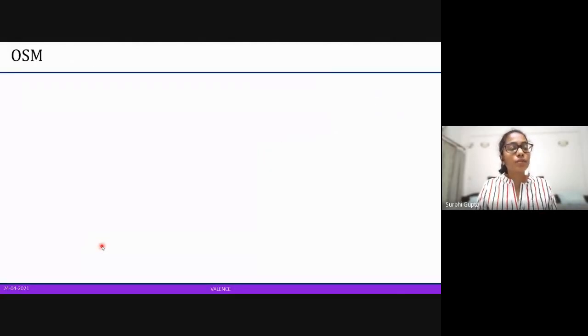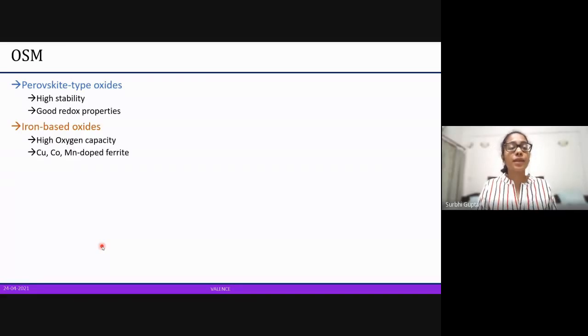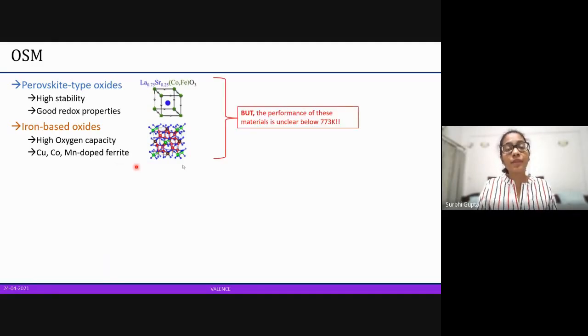So let's go into OSM. There are two types of OSMs: perovskite types and iron-based types. Both of them have their properties and advantages, but we are unclear about their performance. They are not performing well under 773 Kelvin. So 773 Kelvin is 500 degrees Celsius.